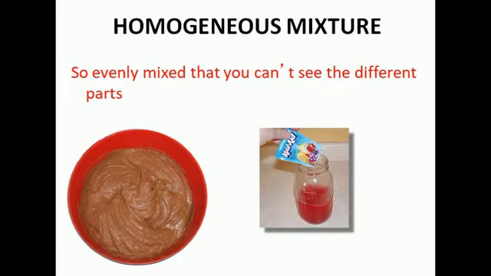So solution is a homogeneous mixture that combines a solute and a solvent. So by mixing sugar in water, we get a solution of sugar in water. So this is a homogeneous mixture. Also, by mixing salt in water, we get a solution of salt in water. So here, these are the examples of homogeneous mixtures.